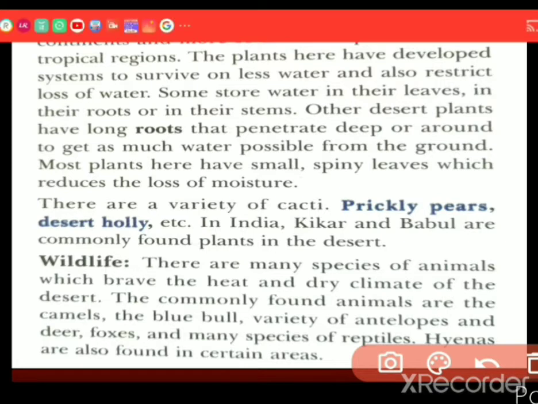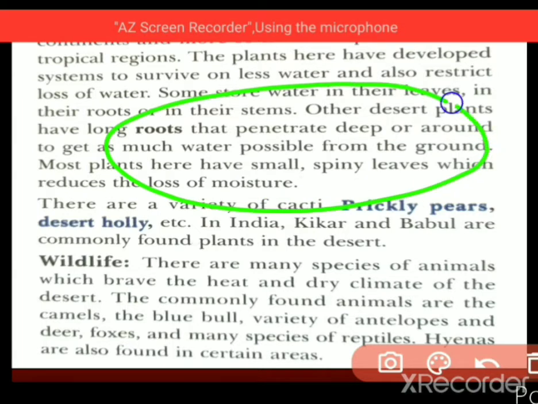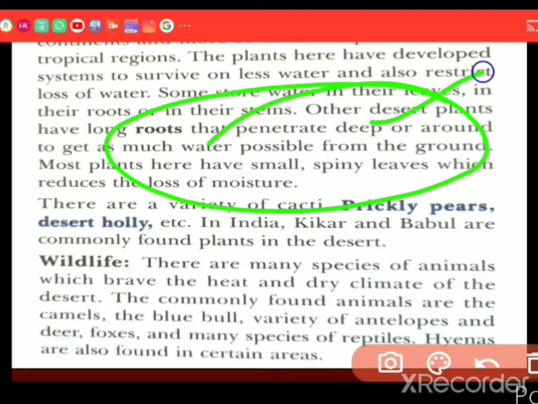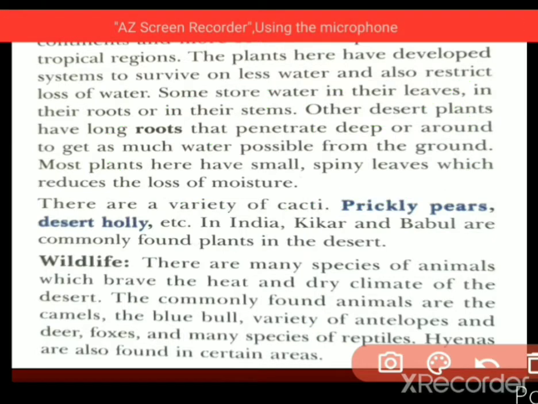Other desert plants have long roots that penetrate deep into the ground to get as much water as possible. Most plants here have small spiny leaves which reduce the loss of moisture. So there are different types of plants: some store water in the leaves, some go deep, some have their own way of managing.